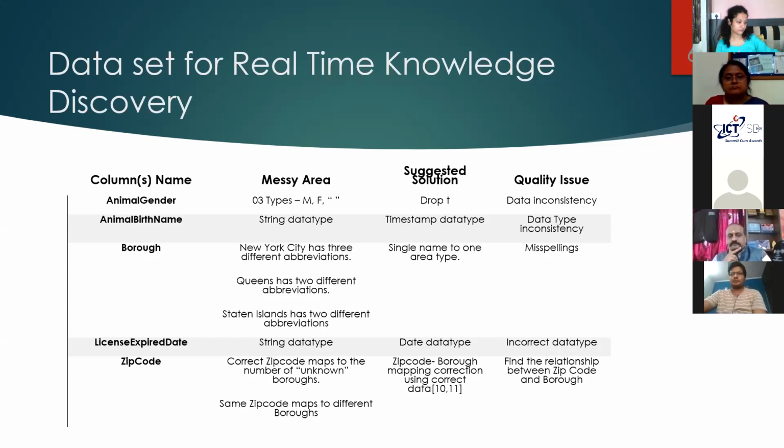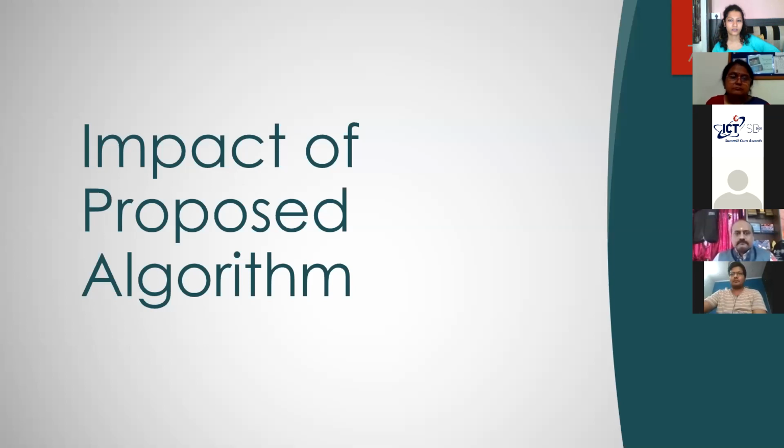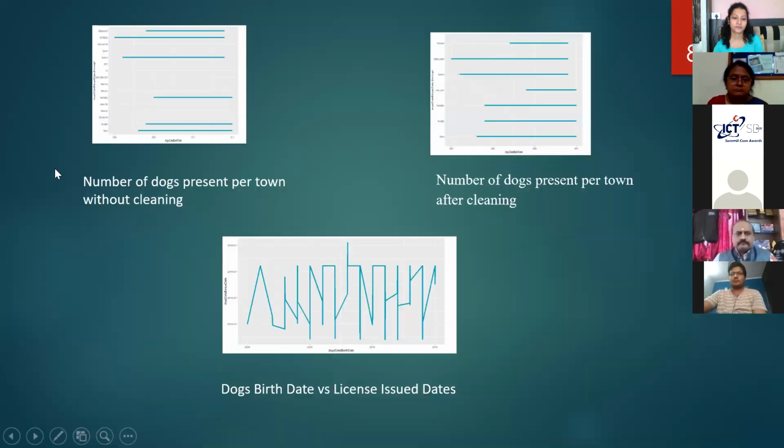The effective knowledge discovery we have got after implementation of the proposed algorithm, let me show you. This was the number of dogs present without cleaning. You can check, these are the number of boroughs that were there, because of the states they were giving. Yes ma'am, sure. The number of states was n, but after cleaning the data, finding the correlation and all that, we reduced it to this.